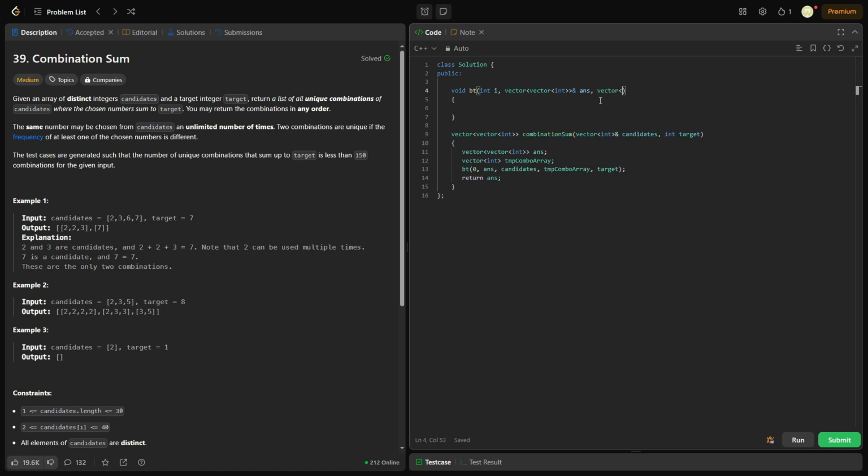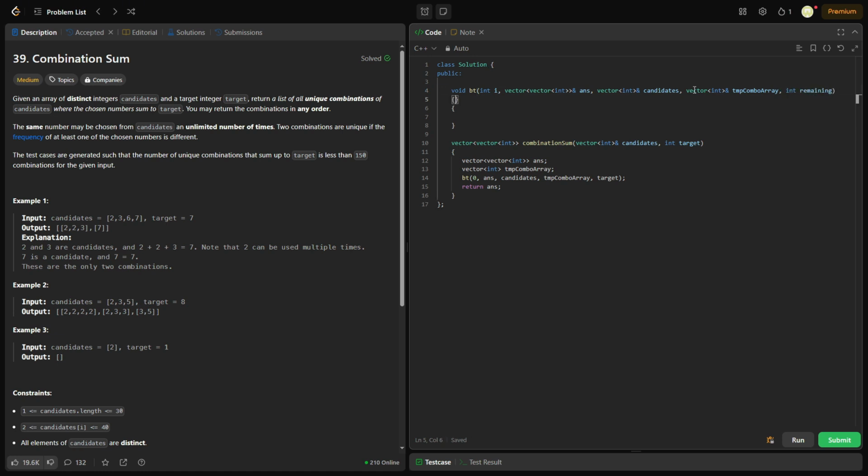Int vector int candidates. Now we have our combo array, so this is just a vector of an int reference array, and then we have int remaining.